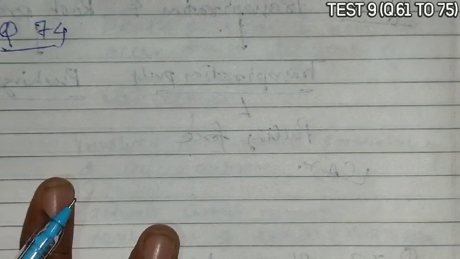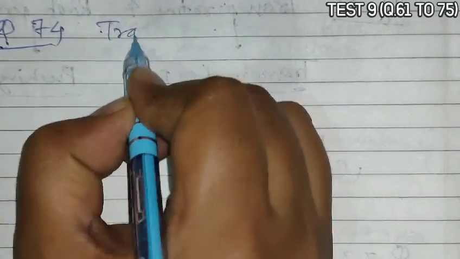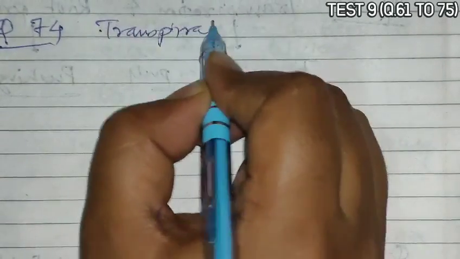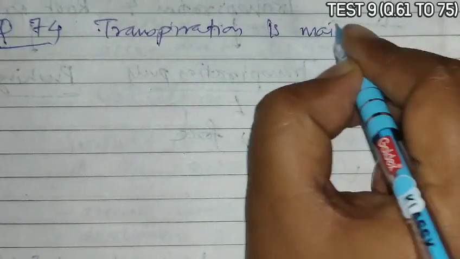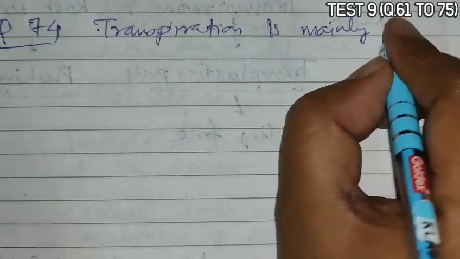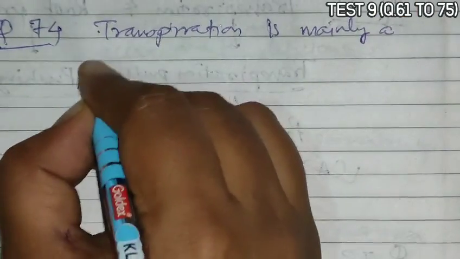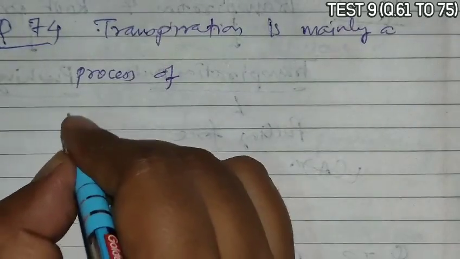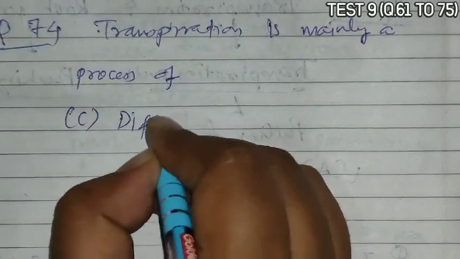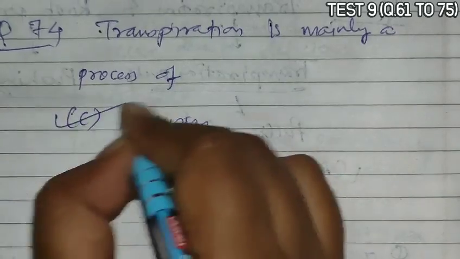Next is question 74. Question 74 asks that transpiration is mainly a process of. It is a fact-based question. We remember that transpiration is mainly a process of diffusion. So C becomes the correct answer.